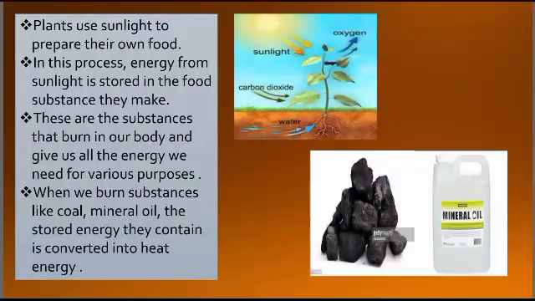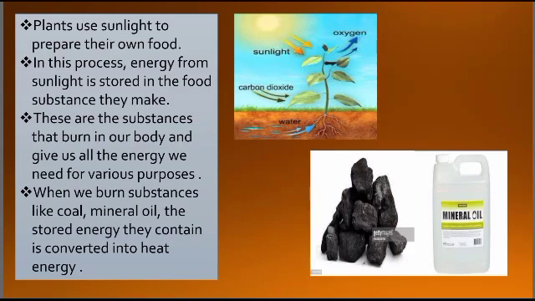We have seen different forms of energy such as electrical energy, kinetic energy, heat energy, light energy, sound energy, solar energy. Now, plants use sunlight to prepare their own food. We have studied this also in chapter number 4, if you remember, environmental balance. In this process, energy from sunlight is stored in the food substances they make. That means they store their food in the stems, and these substances, when they burn in our body, give us energy to do different tasks, and we can do those tasks in an easier manner.